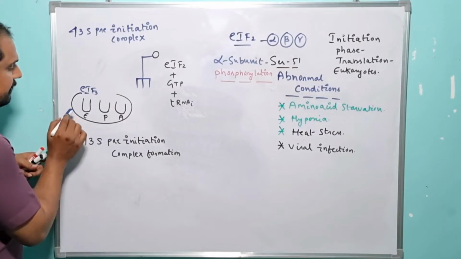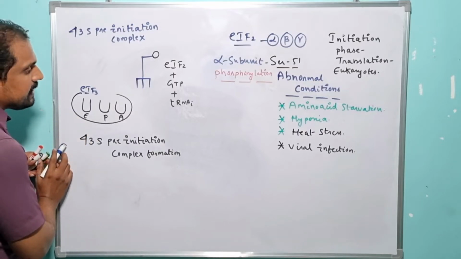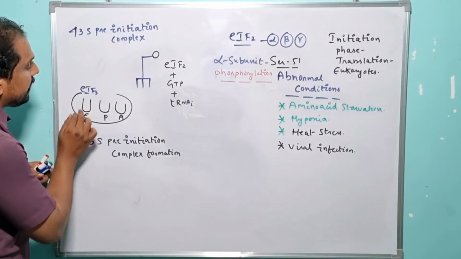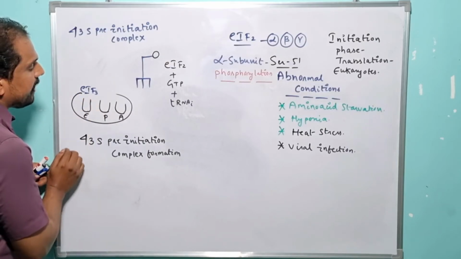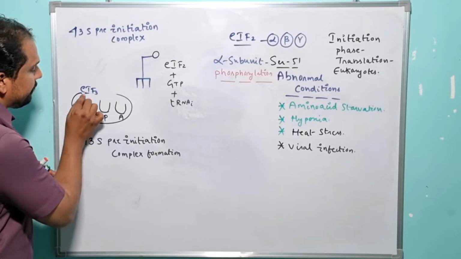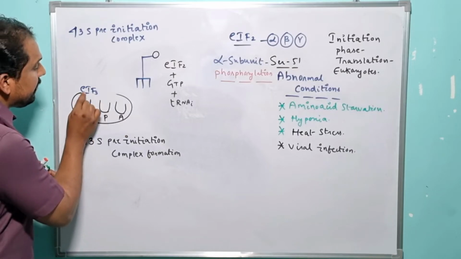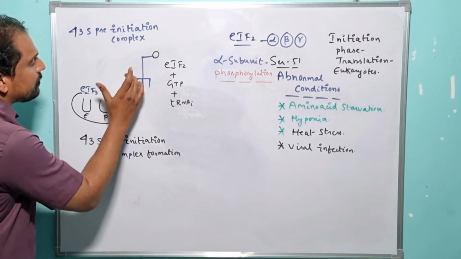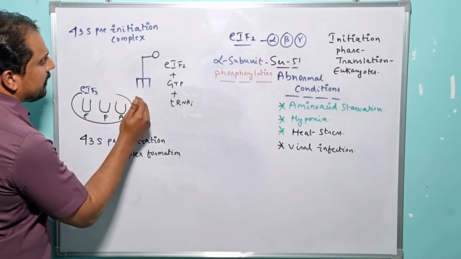Here eukaryotic initiation factor 3 is in association with the E site of the ribosome. So what is the role of eukaryotic initiation factor 3 here? The specific eukaryotic initiation factor 3 is responsible for associating the small subunit of the ribosome with the large subunit of the ribosome, right?